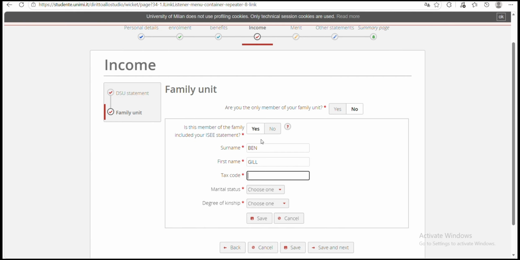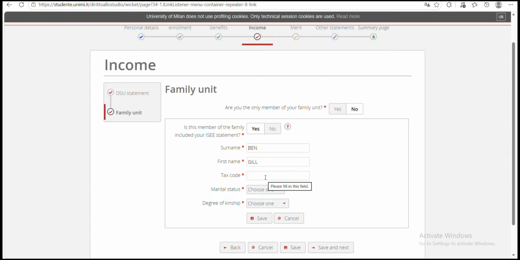But the tax code will only be requested for the family members you choose to include in your ISEE statement. So any family member you don't want to include in your ISEE statement, there won't be a tax code for the person. So let's assume this being Gil that I want to use for my family members, I don't want him to be in my ISEE statement. If I click on no, the tax code will automatically disappear.